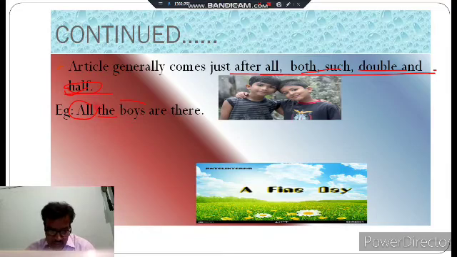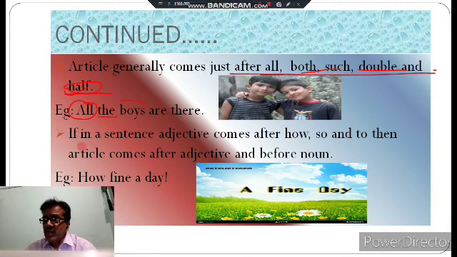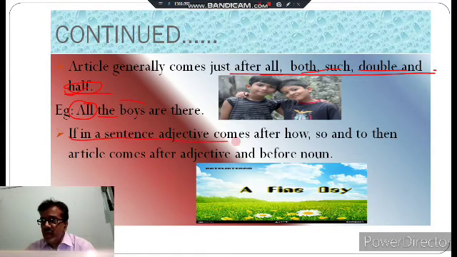Now lastly I am telling you, if in a sentence an adjective comes after how, so, and too, then the article comes after the adjective and before the noun. Do you understand?